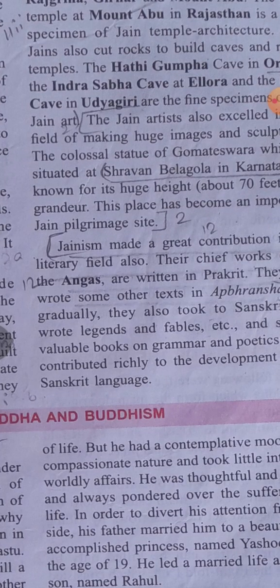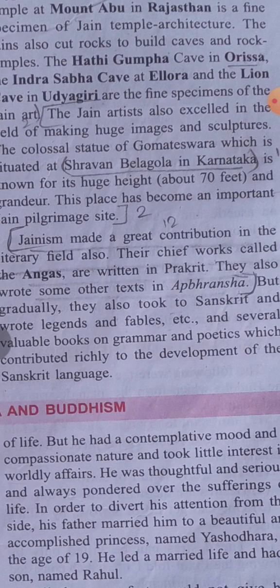These Angas are the religious texts of the Jains, which were written in the Prakrit language, and most of the information we get about Jainism is from the Angas only. There are also other texts which were written in Apabhransa and Sanskrit, but mostly the Angas written in the Prakrit language were the easiest sources of information for Jainism.